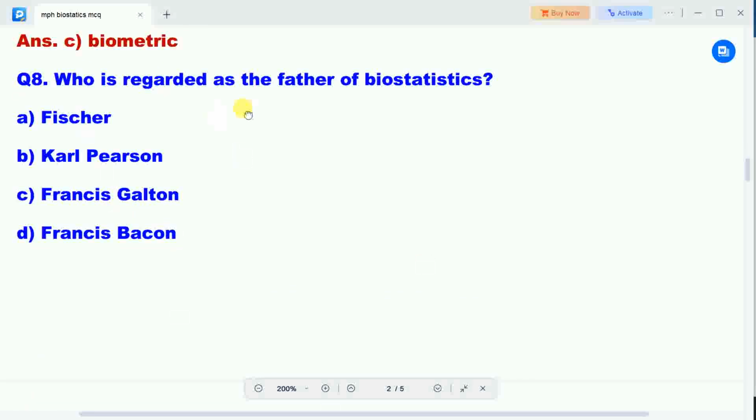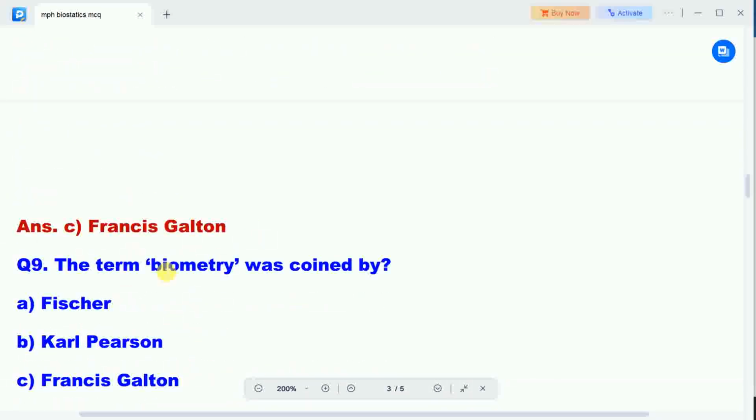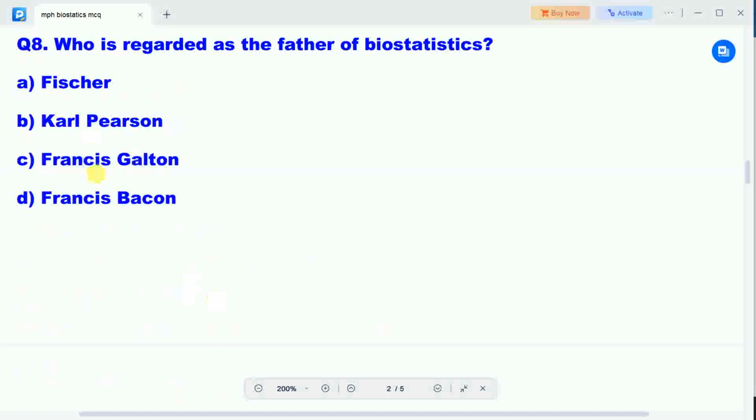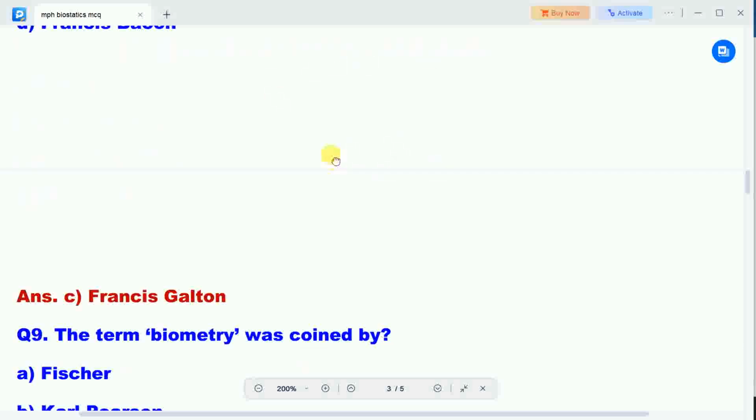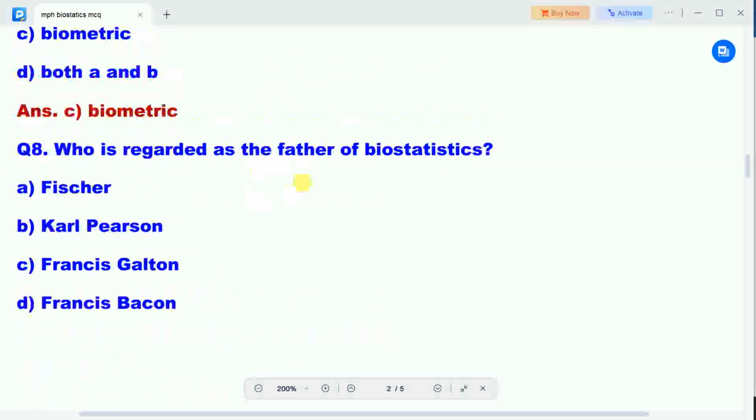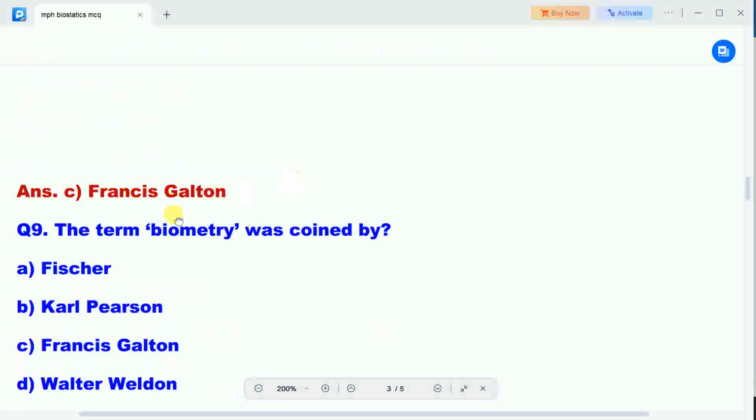Next question is, who is regarded as the father of biostatistics? Options are Fisher, Carl Pearson, Francis Galton, Francis Bacon. Correct answer is option C, that is Francis Galton. So very important question. Francis Galton is regarded as the father of biostatistics.